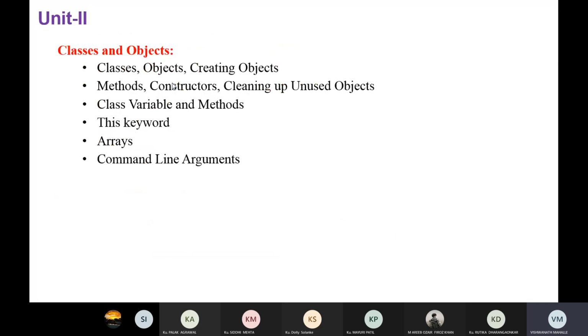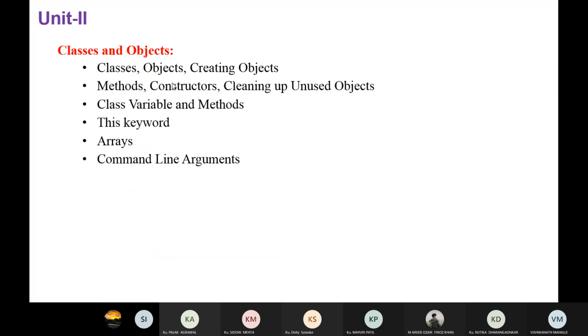Now in unit 2, we will learn about classes and objects: how to declare a class and how to create an object. Again regarding methods, then constructors and the purpose of a constructor, and cleaning up unused objects, that is garbage collection. We will learn the purpose of garbage collection in Java.